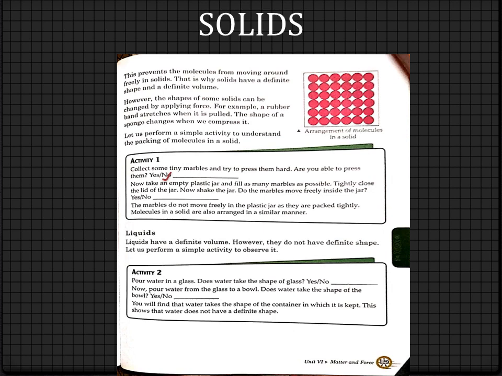We cannot press them. Now take an empty plastic jar and fill as many marbles as possible. Remember this point. You are putting the maximum number of marbles inside that empty plastic jar. Tightly close the lid of the jar. Now shake the jar, that is, jerk it, move it heavily or quickly. Do the marbles move freely inside the jar? Yes or no? The answer is again no.